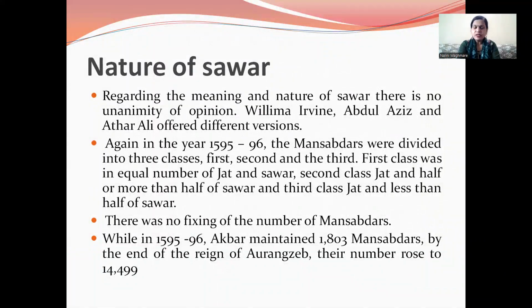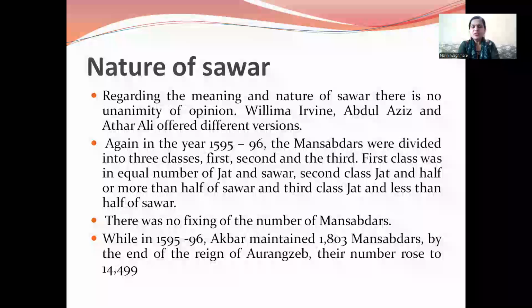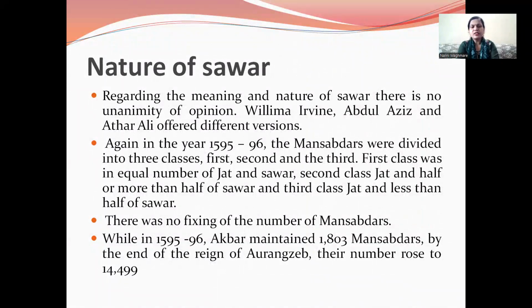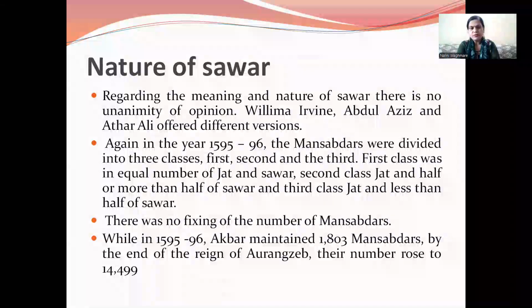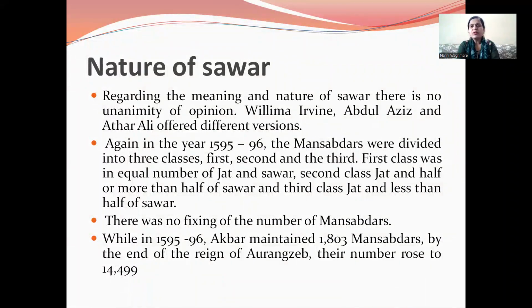Again, in the year 1595-96, the Mansabdars were divided into three classes: first, second, and third. First class had an equal number of Jat and Sawar. Then second class, Jat and more than half of Sawar. And third class, Jat and less than half of Sawar. There was no fixing of the number of Mansabdars. In 1595-96, Akbar maintained 1,803 Mansabdars. By the end of the reign of Aurangzeb, the number rose to 14,499.